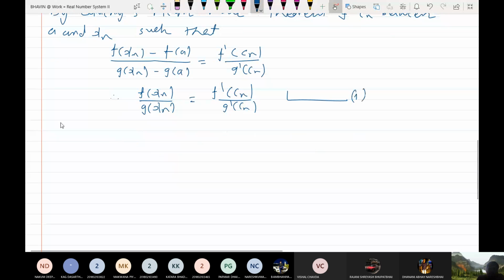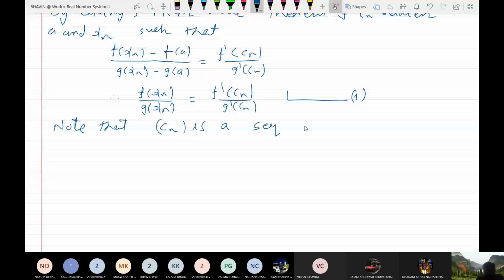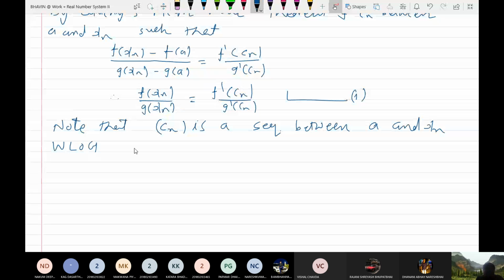Now what is the limit of Cn? Cn is a sequence between a and xn. For simplicity, without loss of generality, let me assume xn is less than a.